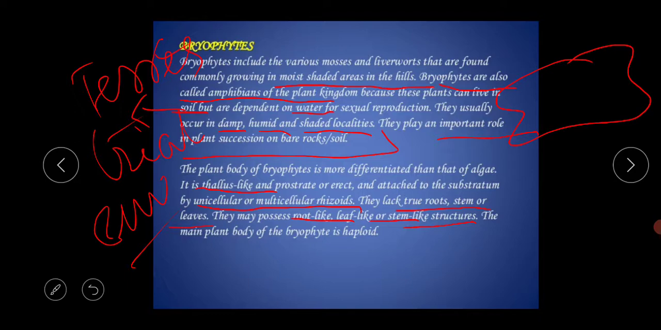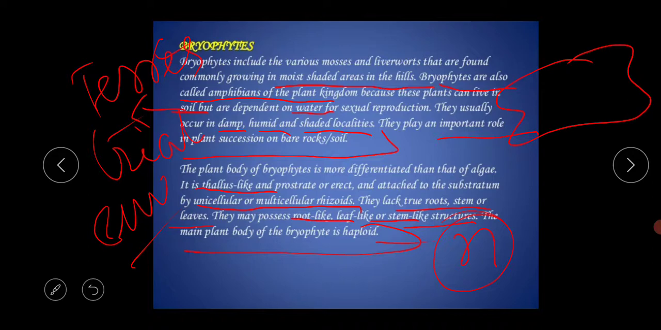The main plant body of the bryophyte is haploid in nature. Haploid means a single set of chromosomes is there, and diploid means a double set of chromosomes is there. Okay, so this is the bryophytes.